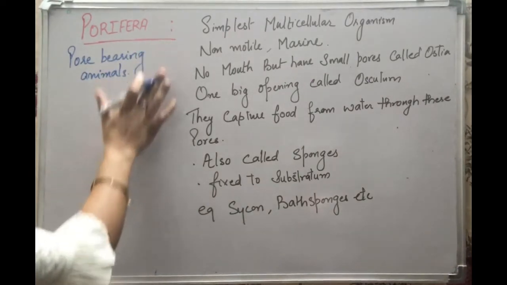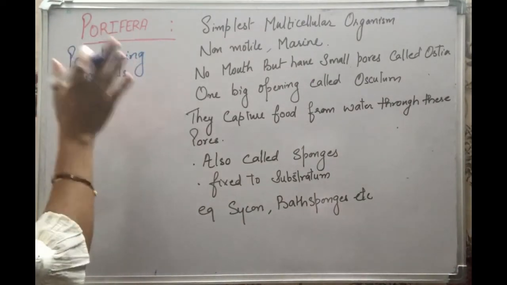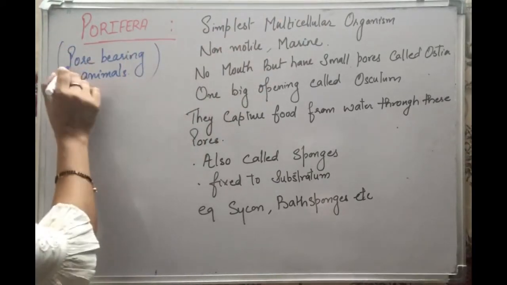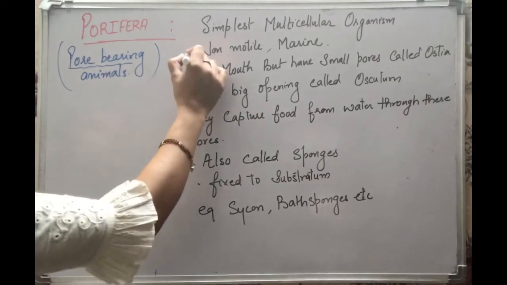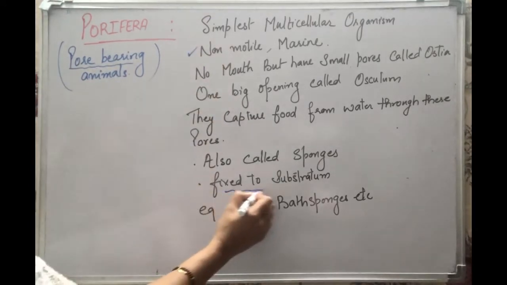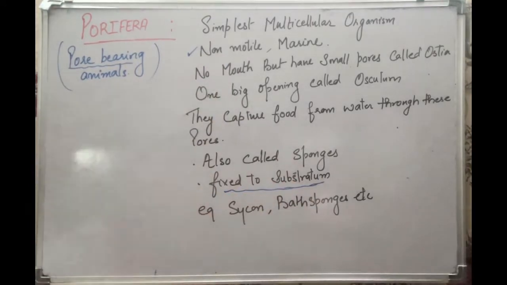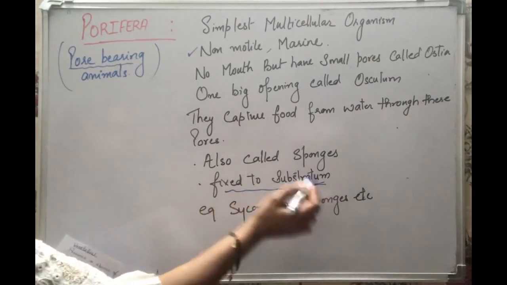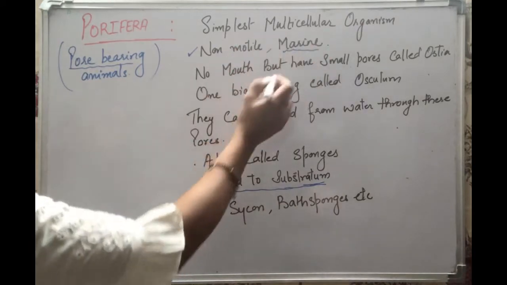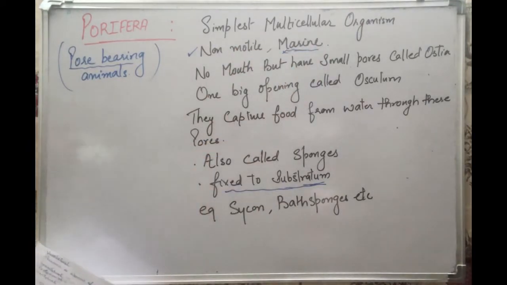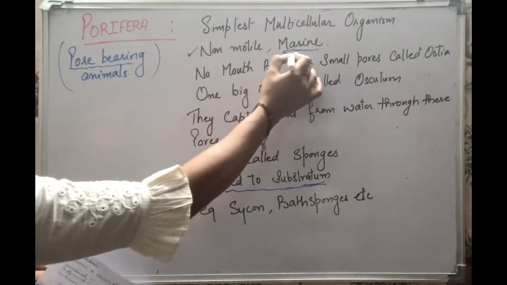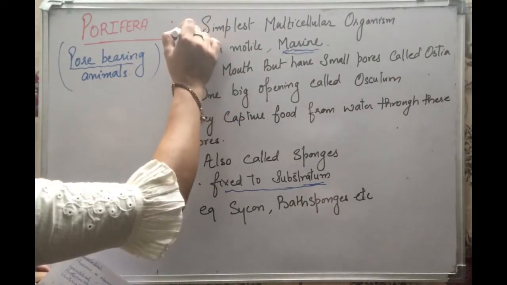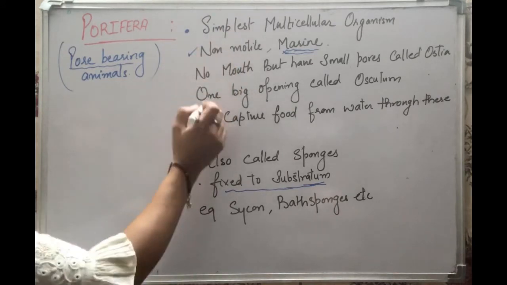If you look at them, you will not feel that they are animals, but they are the simplest multicellular organisms. And their body has pores all over, they are non-motile, means they are fixed to the substratum. They are fixed to the bottom surface the way plant roots are fixed, they are also fixed to the substratum, and they are marine. You will find them in the sea water or deep under the sea, and you will not be able to see these organisms on land. So they are the simplest or the most primitive animals of the animal kingdom.